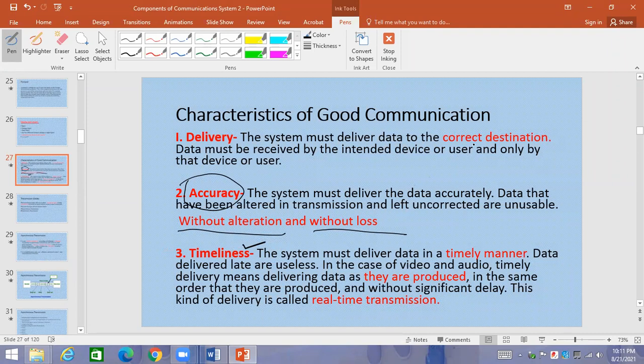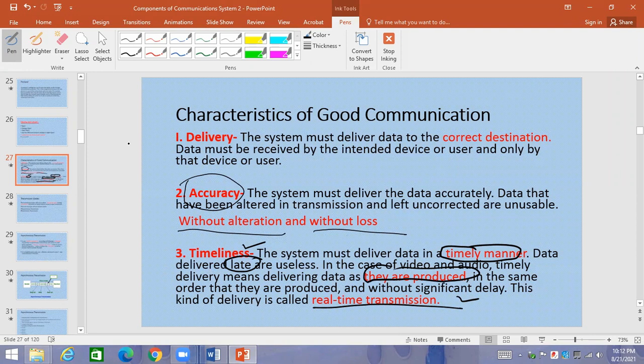The system must deliver data in a timely manner. Data delivered late are useless. In the case of video and audio, timely delivery means delivering data as they are produced, in the same order that they are produced. So we are saying it should be in a timely manner. The data should be produced in a proper way, and real-time transmission should be there. These are the terminologies describing timeliness. There should not be any delay. You can use this term as well, that there should not be any delay in the data transmission.